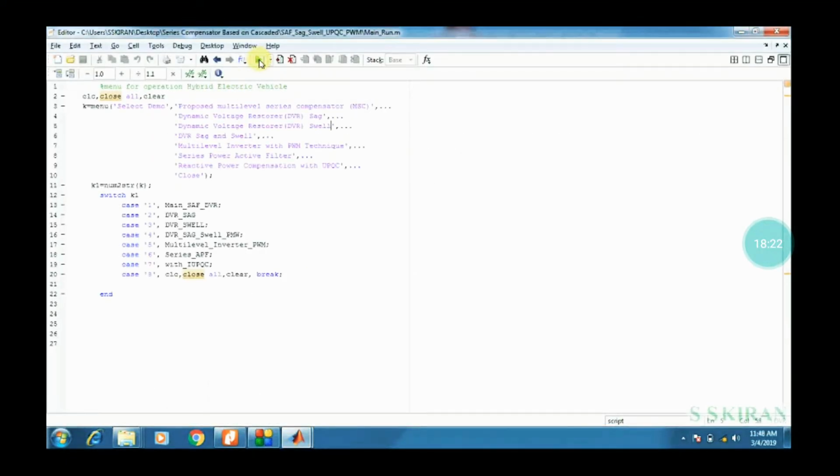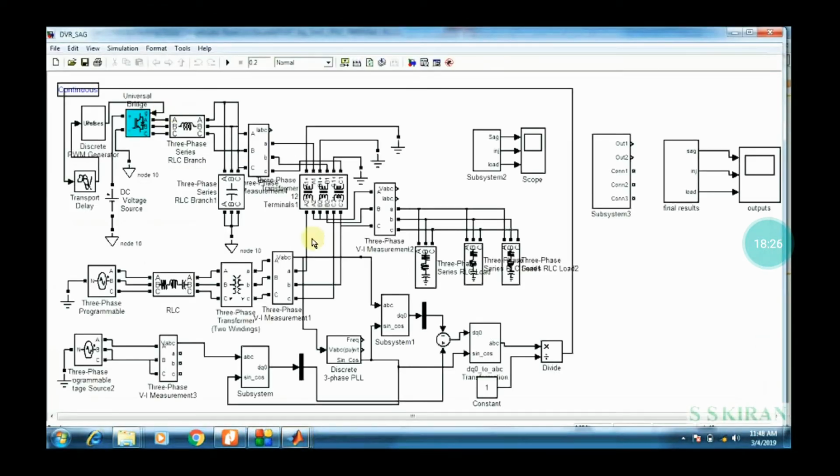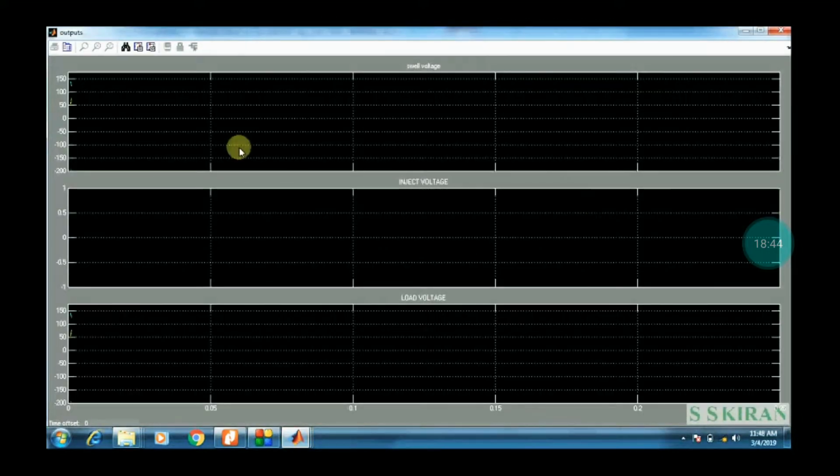There is one more block, the dynamic voltage restorer, called DVR sag. Click okay, then click the run button, that is, start simulation. The program is going on. Double click on outputs, that is called the scope.